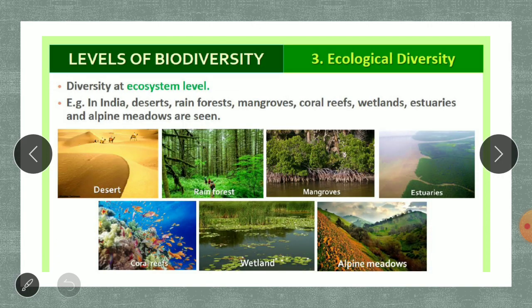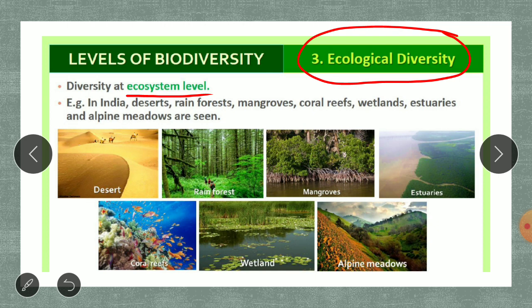Then the third level is ecological diversity. Ecological diversity is diversity at the ecosystem level. What is an ecosystem? An ecosystem is nothing but a particular area with similar climate. Then the animals present are related to that climate.